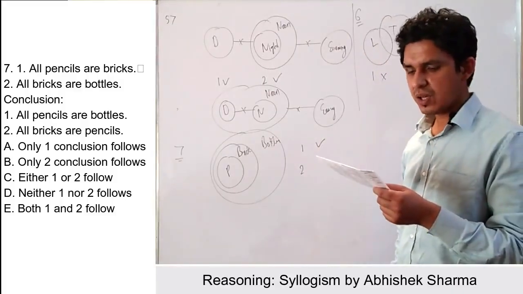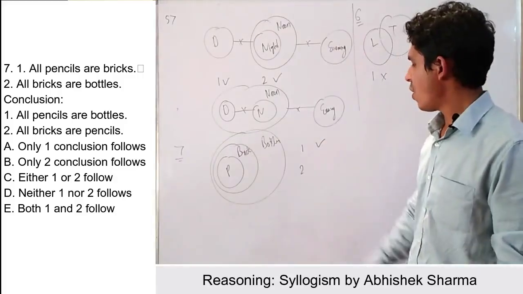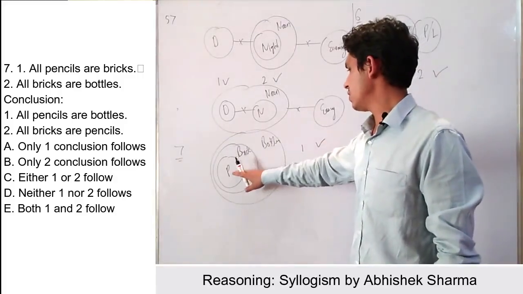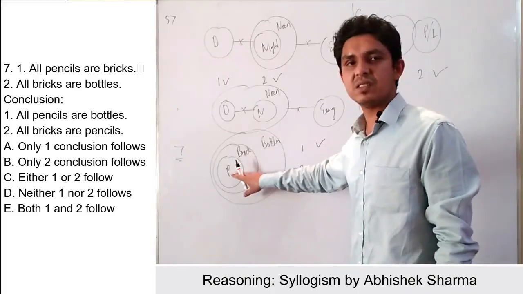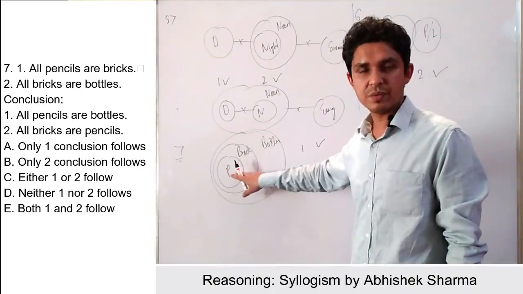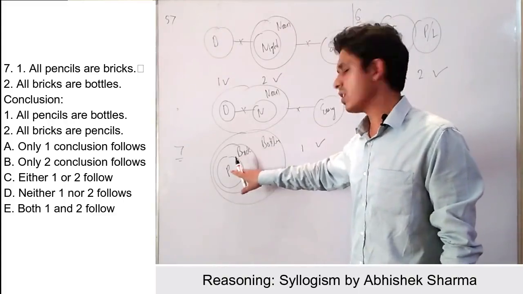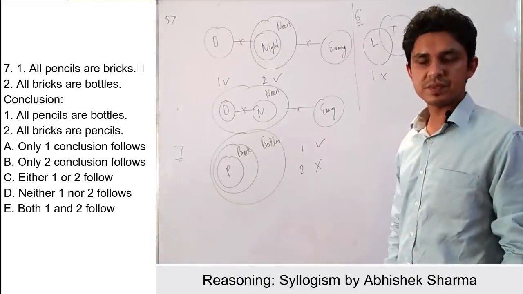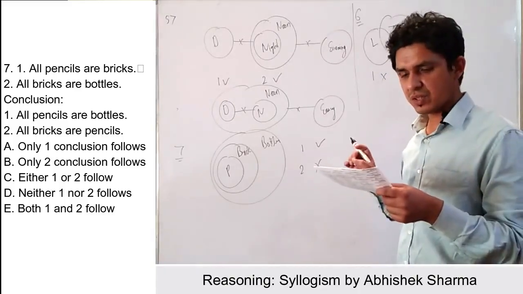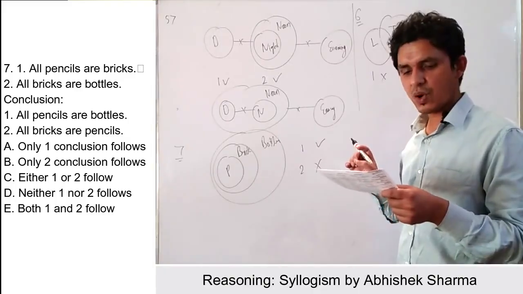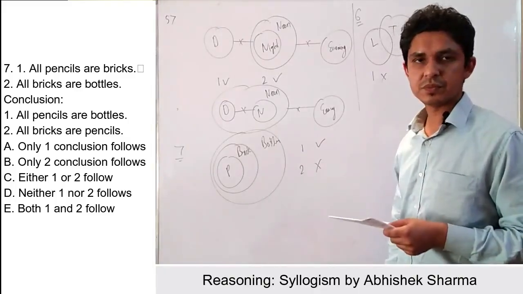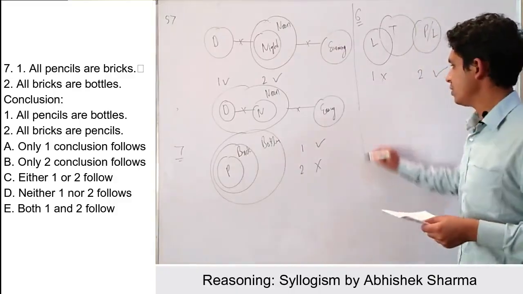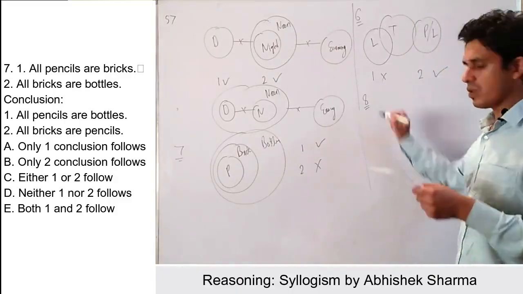And the second one is all bricks are pencils. All bricks are in pencil, this is not true. All bricks are not in pencil. That means this conclusion will be false. That means only the first conclusion is true. Option number A, right? Okay, coming to the next question, question number 8 here.